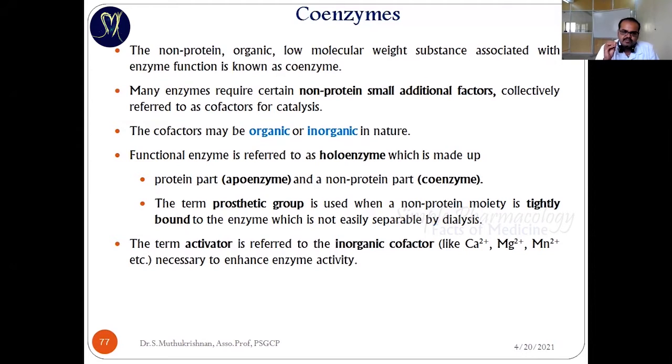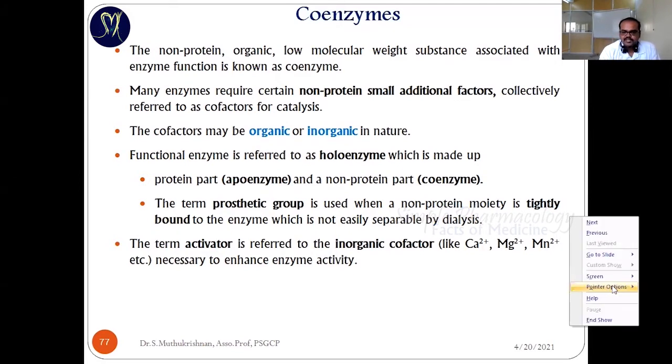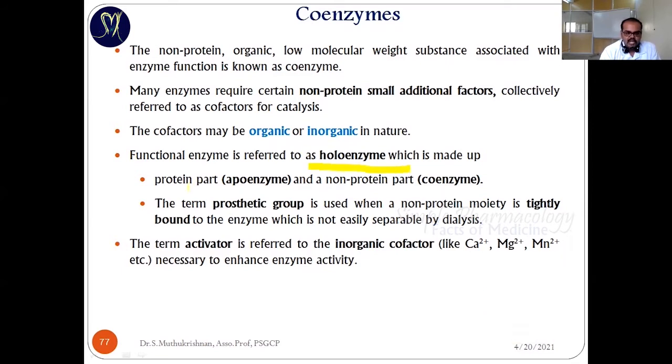Along with the apoenzyme, if some activator is there, that is a cofactor, called a coenzyme. If the enzyme is functionally working, it is called a holoenzyme. The total working together is a holoenzyme.